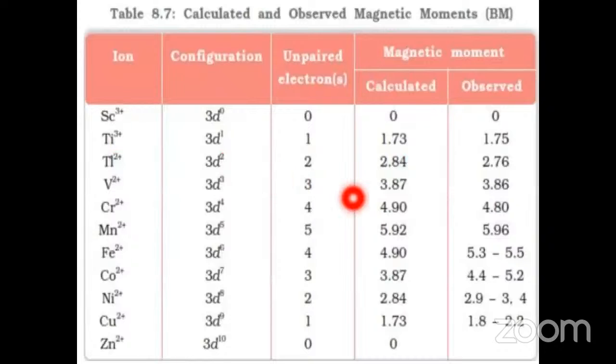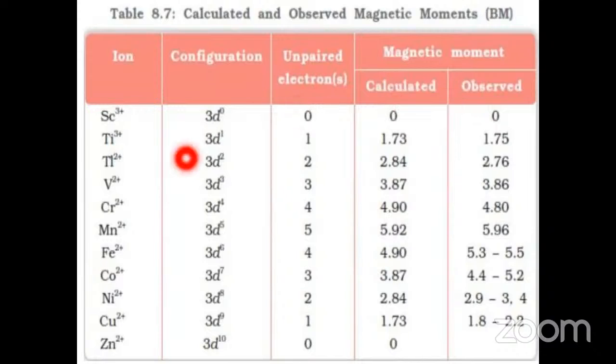Okay, these are the magnetic moments of each ion. Scandium plus 3: whenever it loses the total 3 electrons from the 3d and 4s, it now has 0 electrons in the 3d orbital. So the number of unpaired electrons is 0 here, and the magnetic moment value is also 0. Whenever n is equal to 0, we automatically get 0.